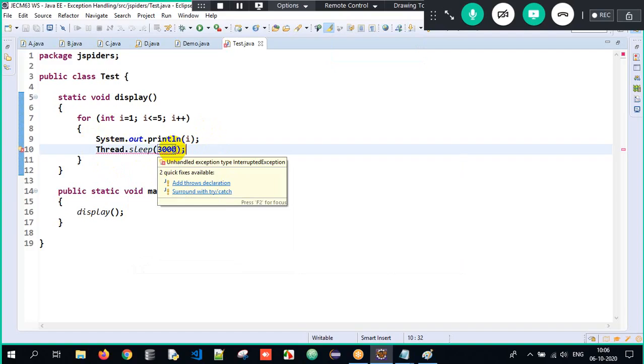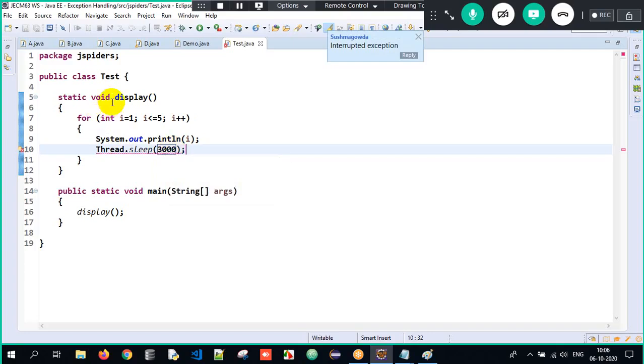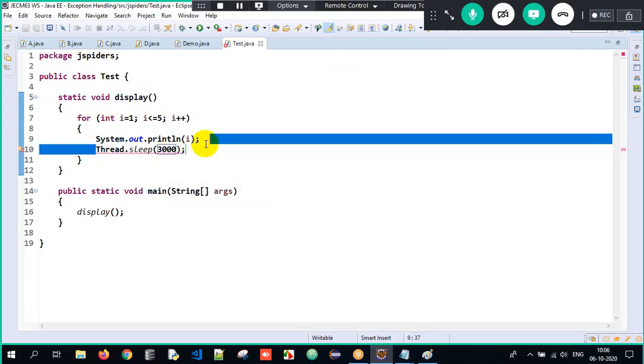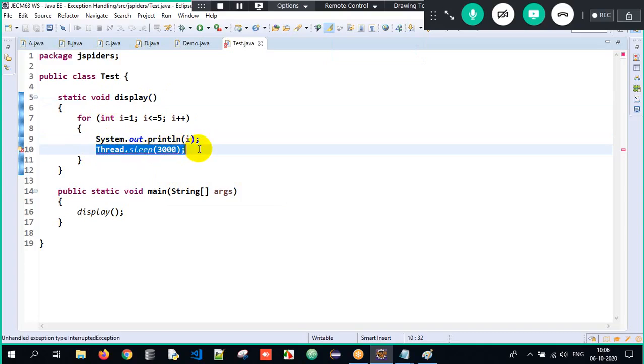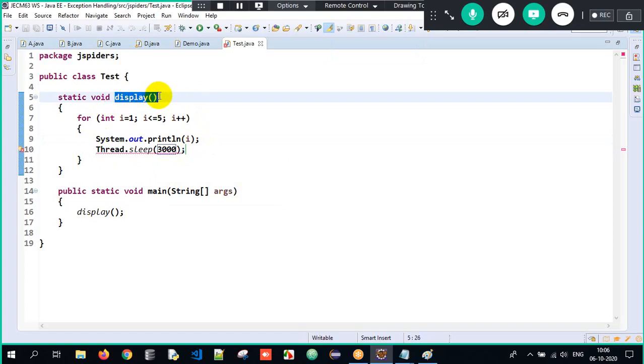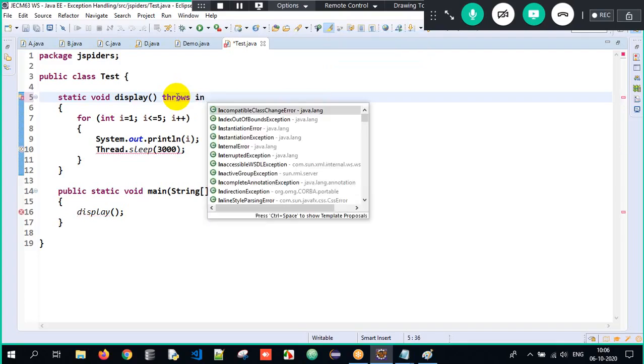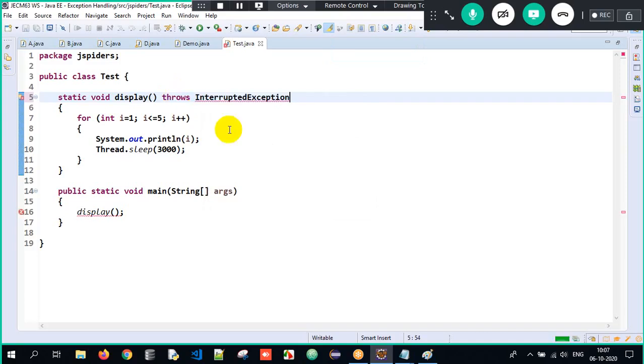When you use this particular instruction, we might get an exception called InterruptedException and you need to handle it immediately. But the method does not want to handle that exception. It does not want to use try and catch block. So what is the alternative? If the method does not want to handle the exception with the help of try and catch block, the other way apart from that is I have to make use of throws. What type of exception? It is InterruptedException. So I will just write it as InterruptedException.